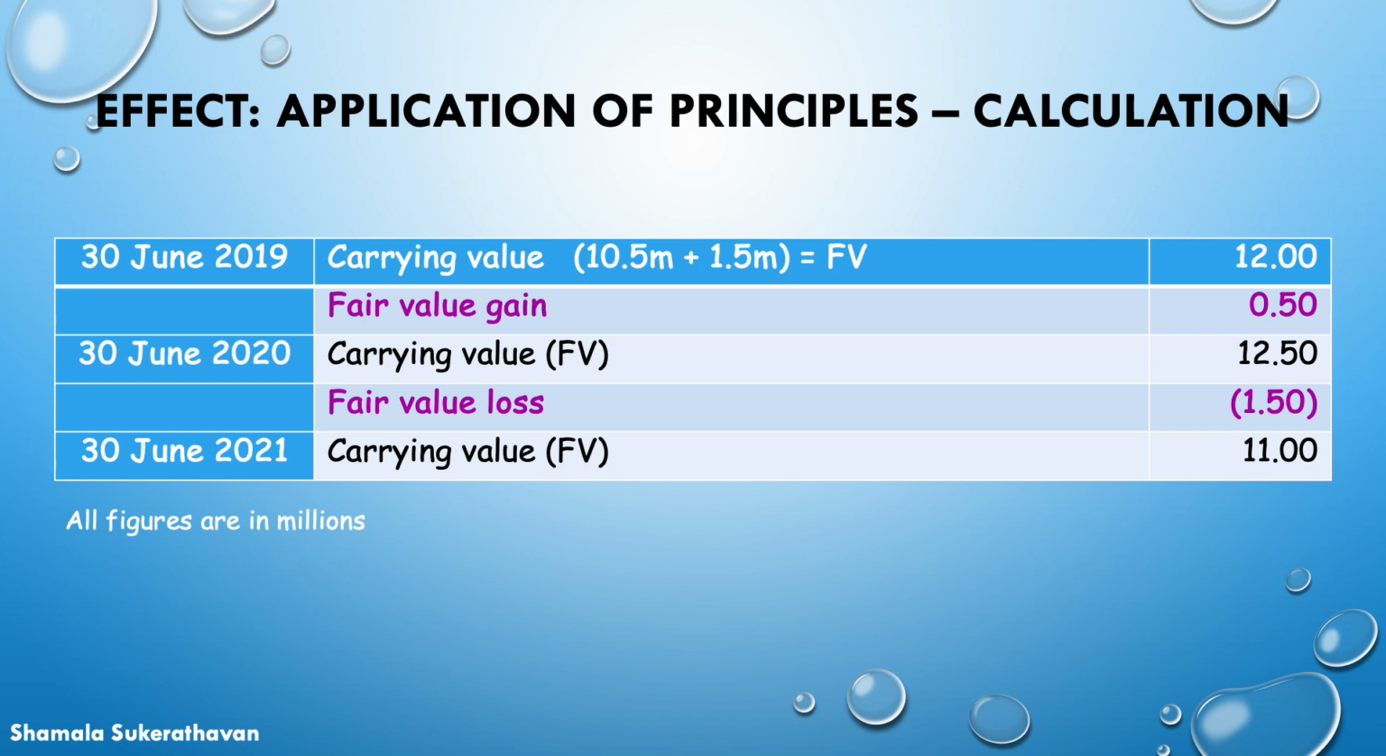3. In the financial year ended 30th June 2020, ABC Limited should recognize a fair value gain of 0.5 million in the profit or loss arising from the remeasurement to fair value of 12.5 million. 4. The decrease in the fair value as at 30th June 2021 would result in a fair value loss of 1.5 million being recognized in the profit or loss for the year.